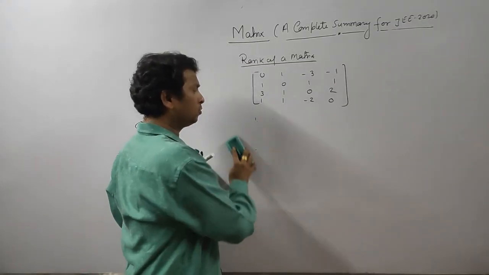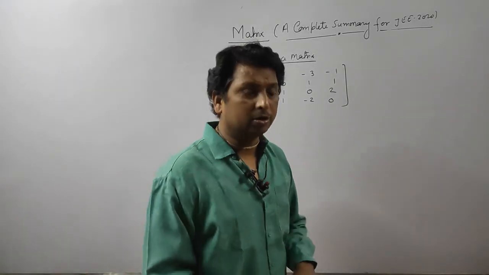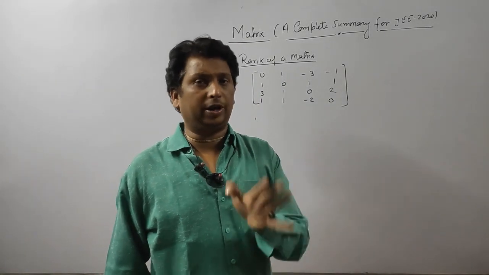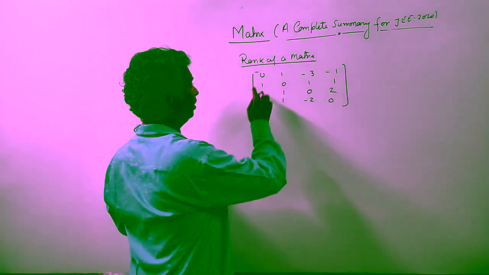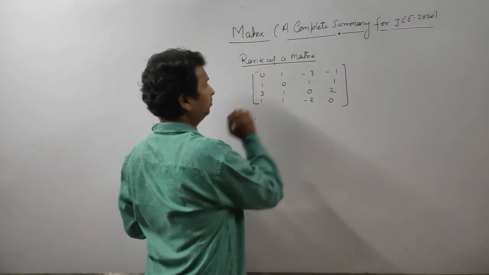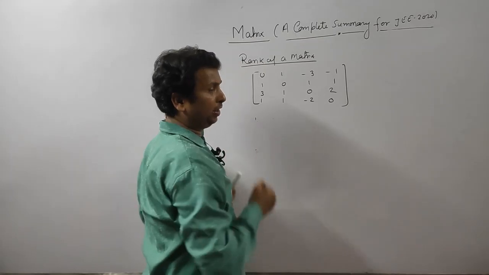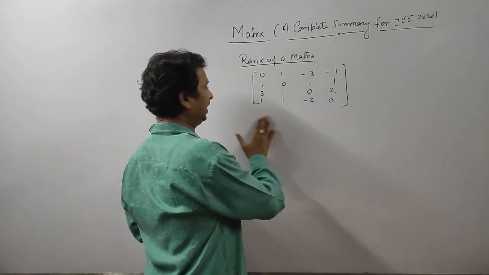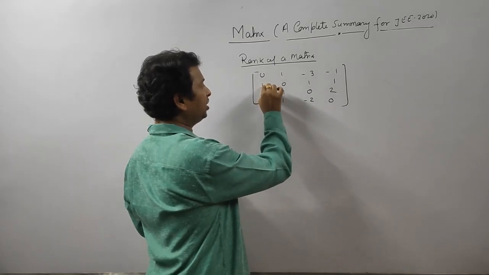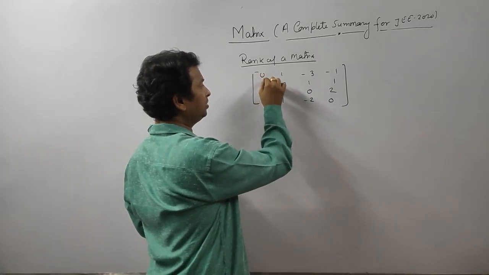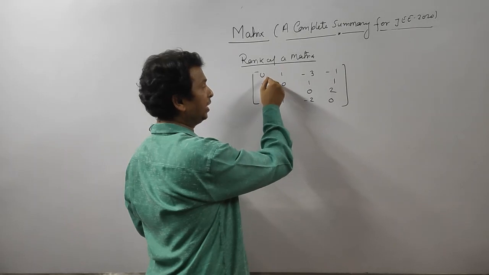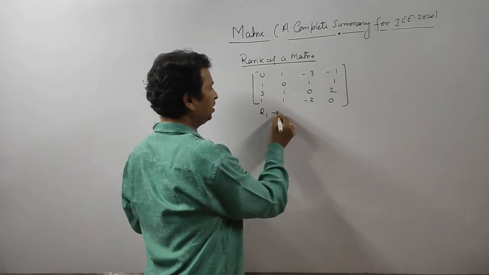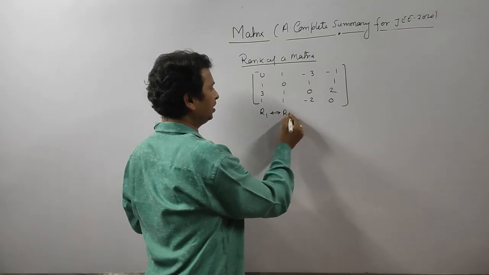And what is now our motto? Already I told you, make the first diagonal entry 1. Here the first diagonal entry is 0, so we have to make it 1. How do we make 1? Easily, we interchange the first row and the second row. So R1 interchanges with R2.